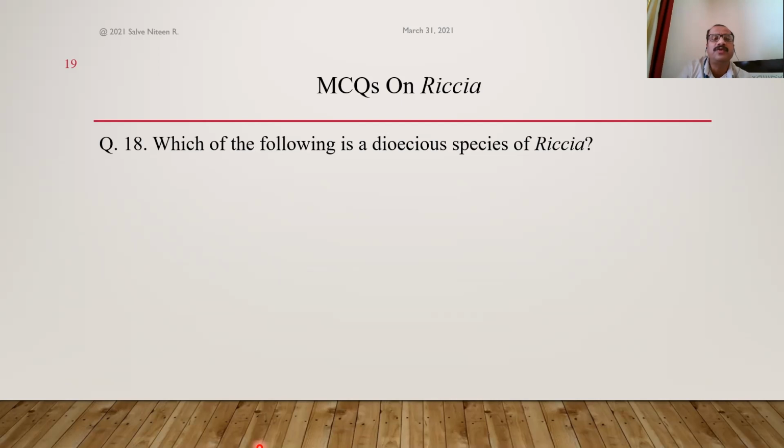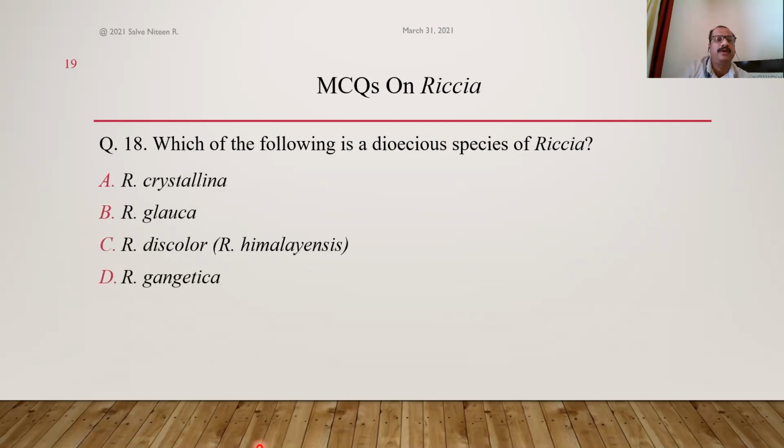So here the question is, which of the following is a dioecious species of Riccia? In Riccia, there are many species like Riccia crystallina, Riccia glauca, Riccia gangetica, or Riccia melanospora. All these species are monoecious, except this one, Riccia discolor or Riccia himalayensis, which is a dioecious species. So here the answer is option C. That is the correct answer.